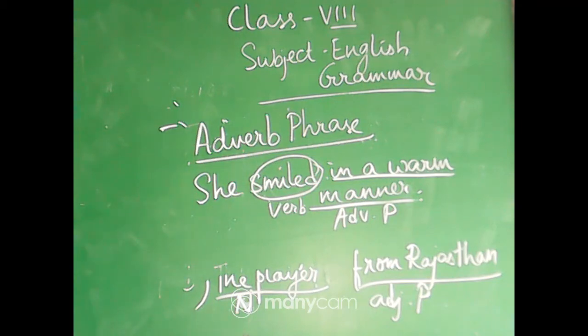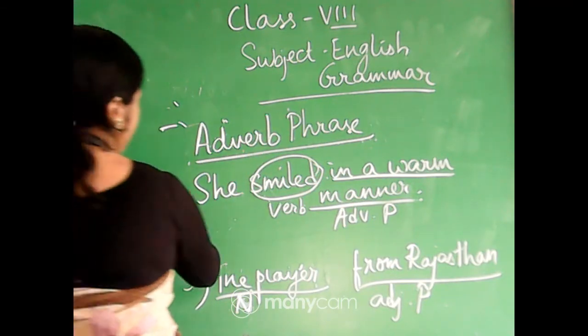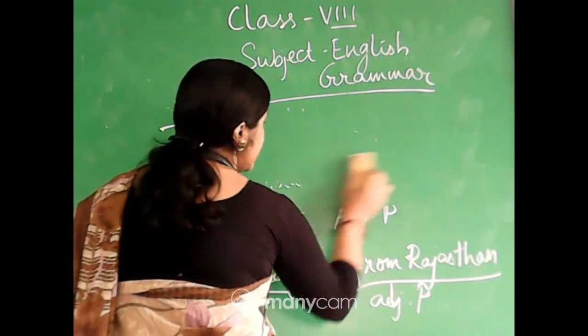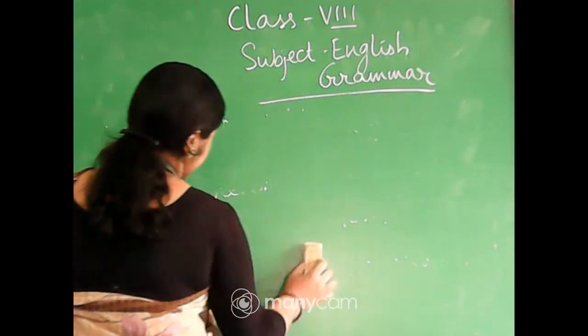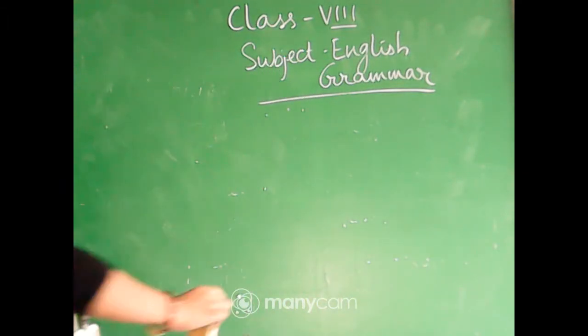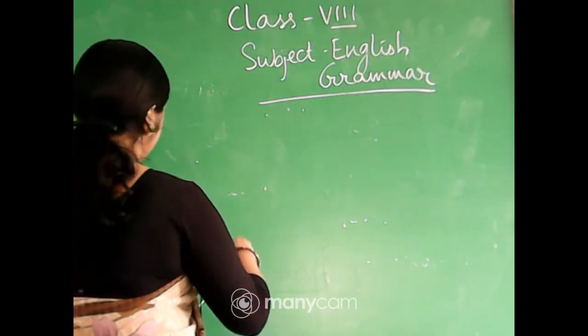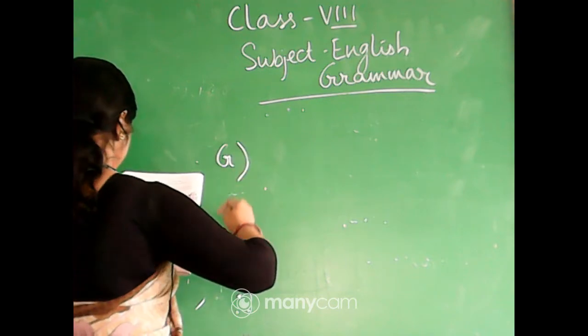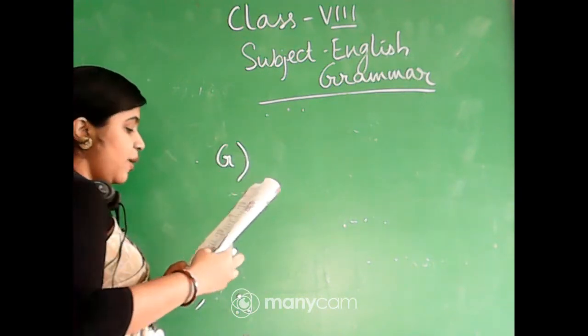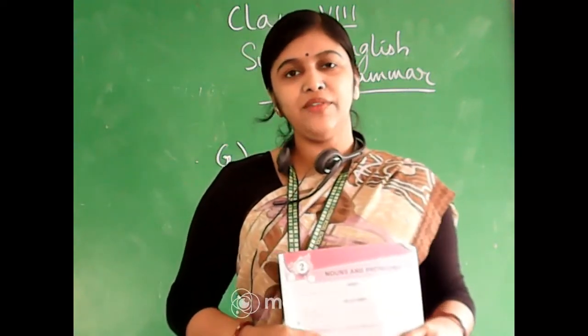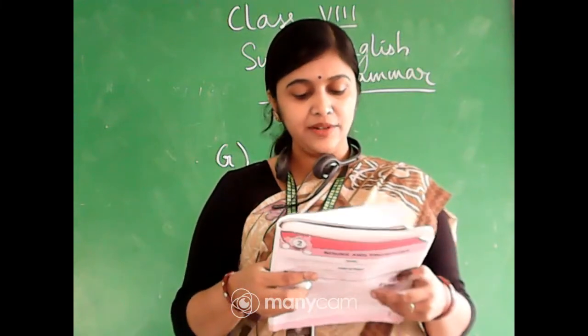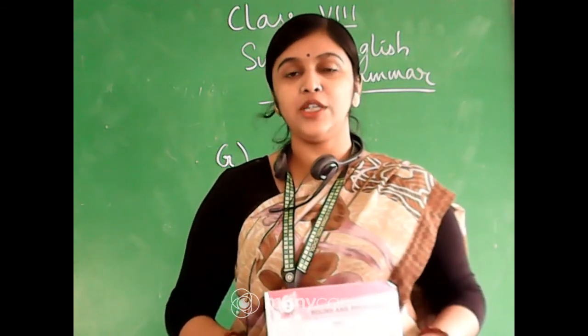Let us start with the exercises under adverb phrase. Exercise number G. Adverb phrase types are also given: adverb phrase of manner, adverb phrase of place, and adverb phrase of time.